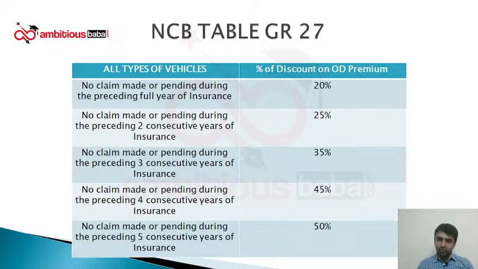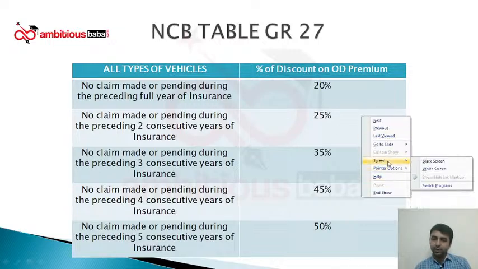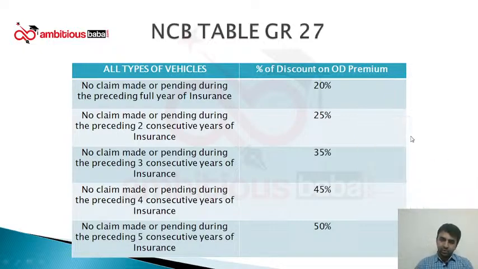The NCB table is very simple and easy to learn, I would say the easiest table to learn. If a customer has not made any claim, or there is no pending claim, during the preceding full year of insurance, then we allow a discount of 20%. So no claim in one full year, 20% discount.